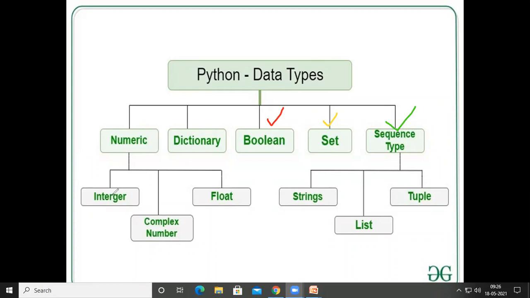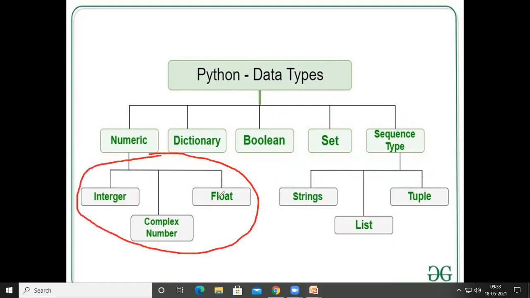So the numeric is divided into integer, floating point, and complex, where the sequence type is divided into string, tuple, and list. So remember all these names. So let us start discussing about the numeric data types in Python, and then we can discuss the remaining data types in Python. So as we see in this picture, the numeric data types are categorized into 3 groups: integers, floating point numbers, and complex numbers.